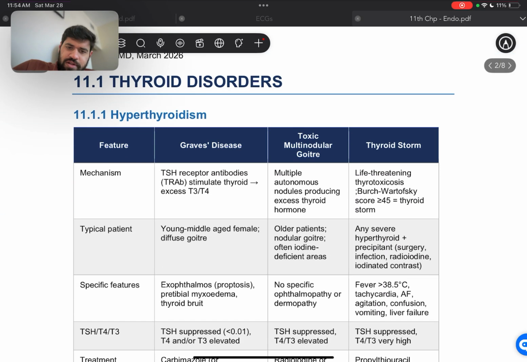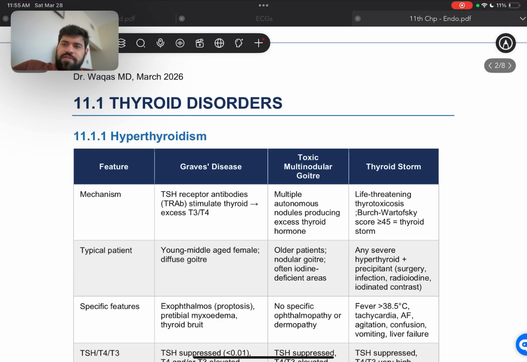I've made tables about it, and the tables help me a lot to compare between other diseases and differentials and to rule out which is the right answer. So all of these, it's a pretty short chapter. However, it's very high yield, and all of the information is very important. So we'll be going over it, and I hope you guys can memorize these important facts from the tables. So let's begin. We start off with thyroid disorders.